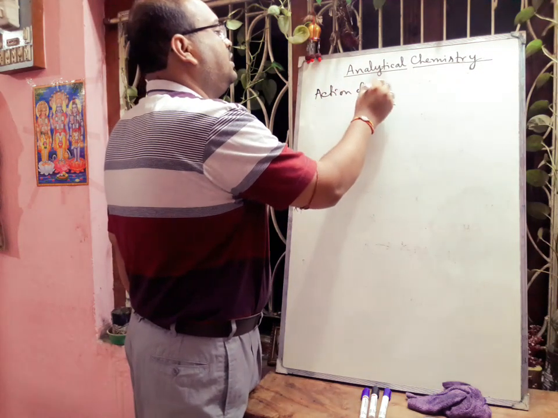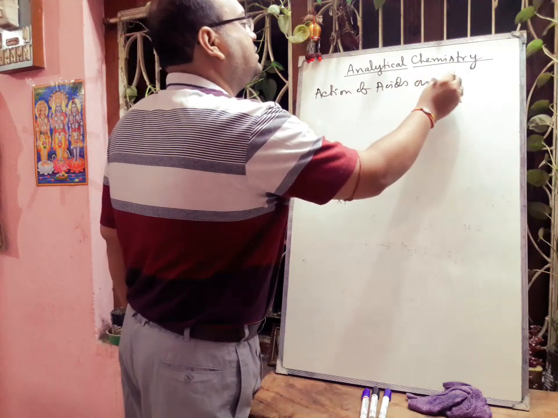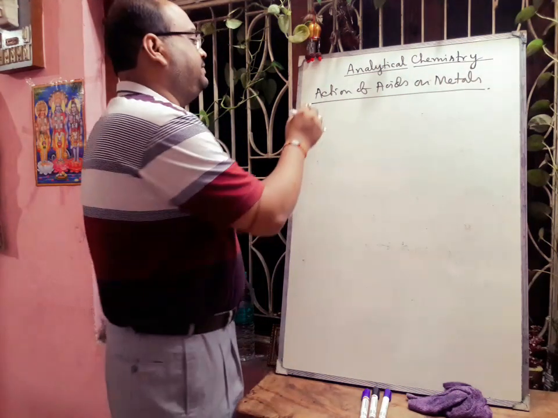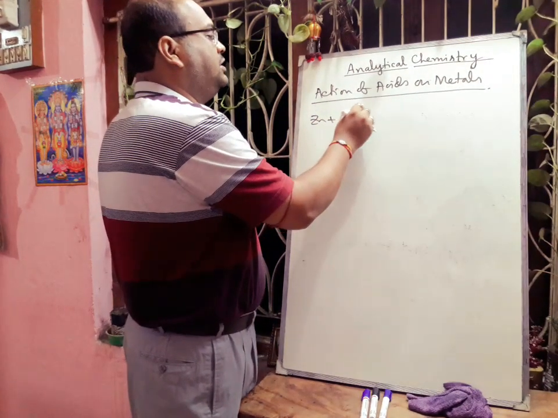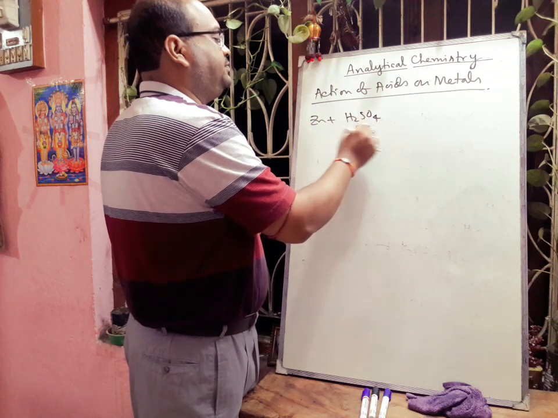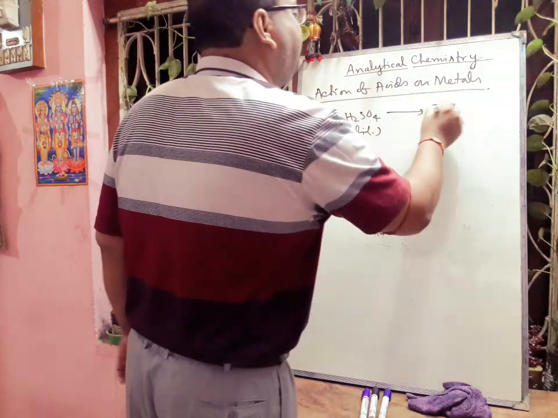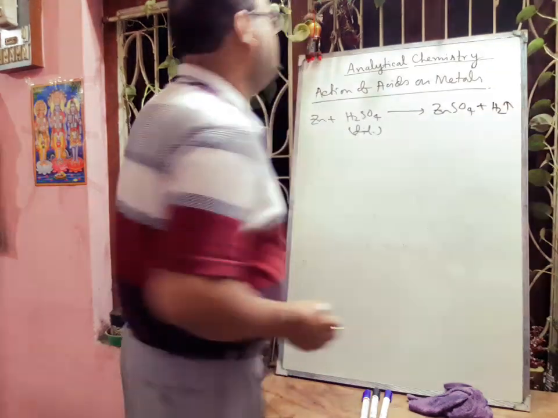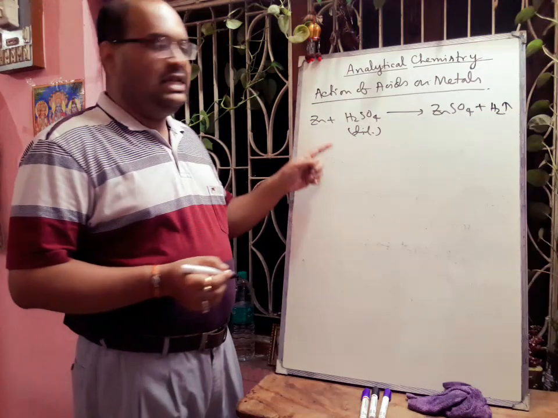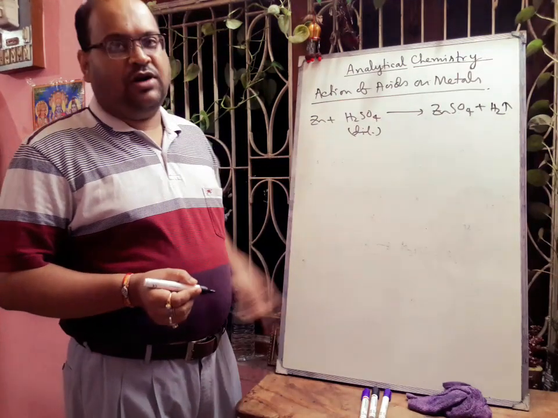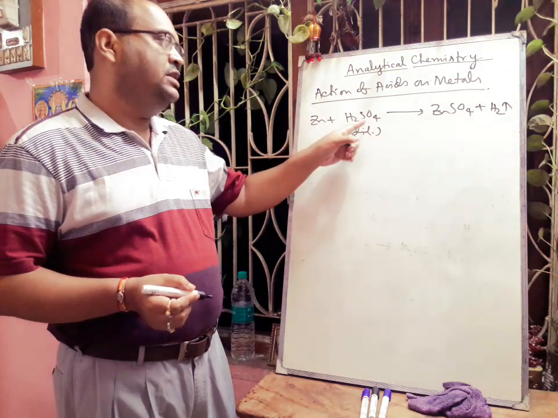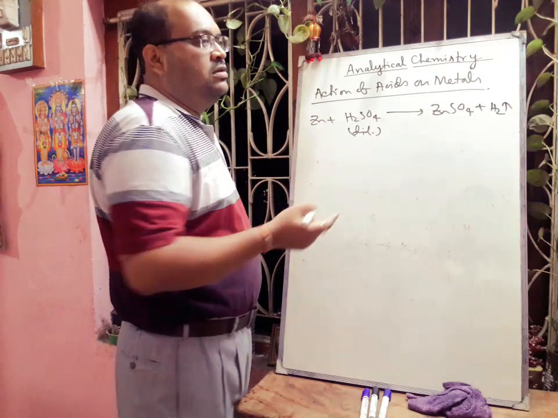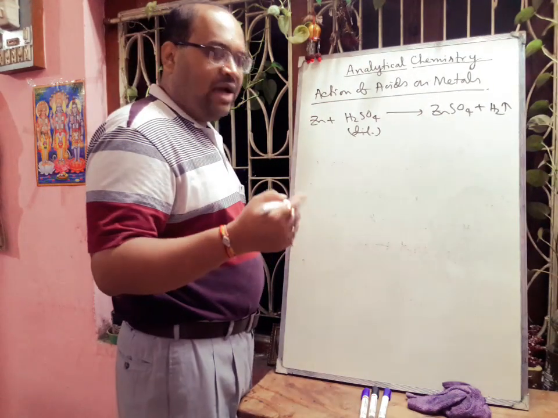Action of acids on metals. First we are taking zinc. Zinc will react with dilute H2SO4 and it will form zinc sulfate plus hydrogen gas. So zinc is reacting with alkali, forming the corresponding salt and hydrogen gas. Here also zinc is reacting with acid, forming salt and hydrogen gas. So zinc is called amphoteric in nature, or an amphoteric metal.